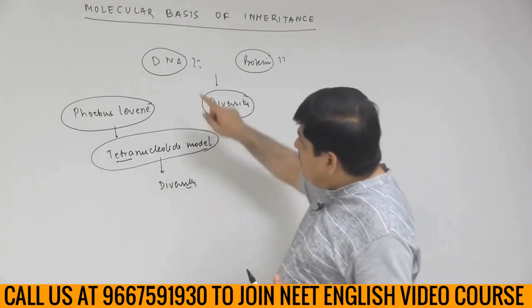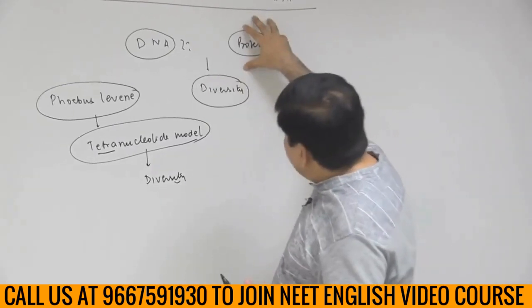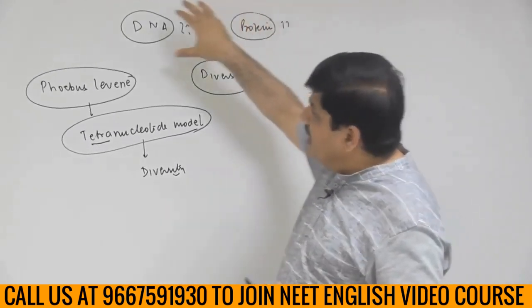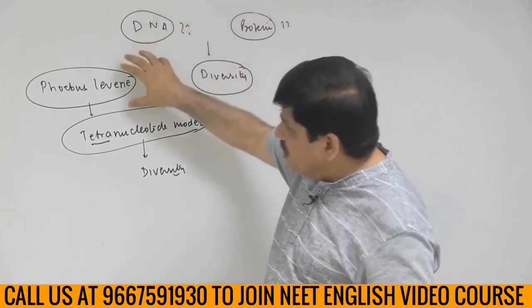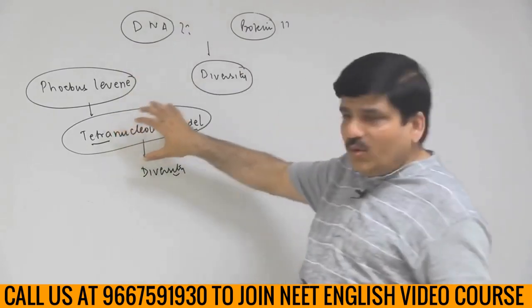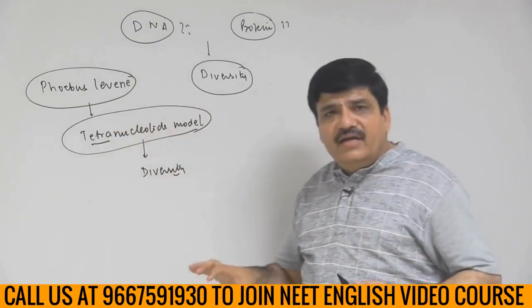So now what we are saying is that we are confused between DNA and protein, and many scientists believed that it may be protein, for the simple reason that the DNA structure that was known was given by Phoebus Levene, that is a repeated tetranucleotide model. And what was the deduction from it? That it has limited diversity.